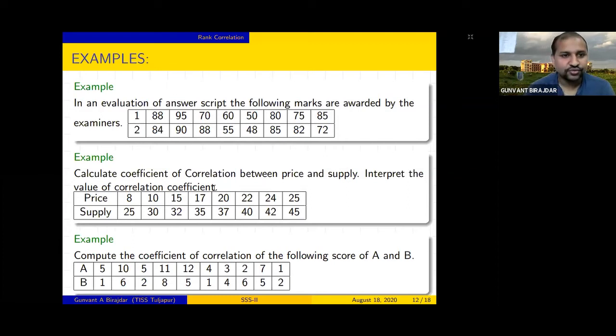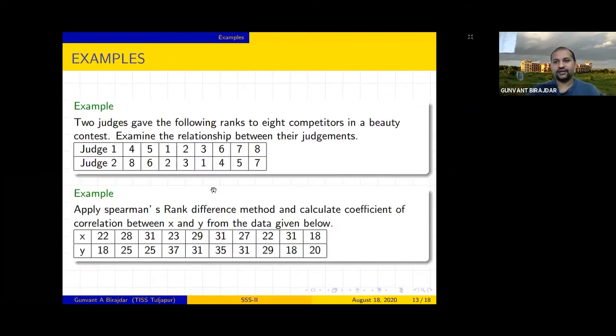Okay. So let us move to the different examples. It is based on the rank correlation, which we have just seen. So these are different methods. Here also you have to use Spearman's rank correlation method. You can see that here some scores are repeated. 22 is repeated. 31 is also repeated in the first data.